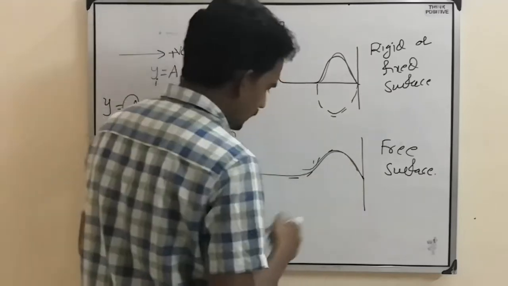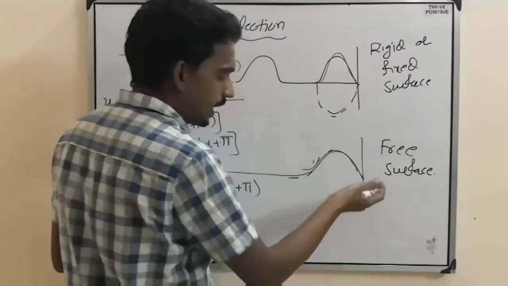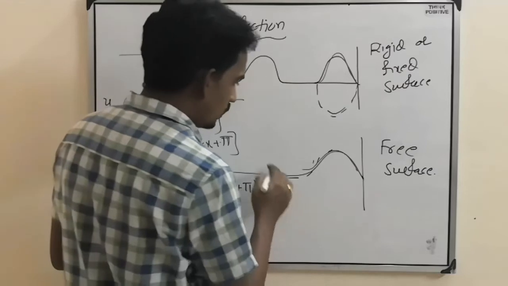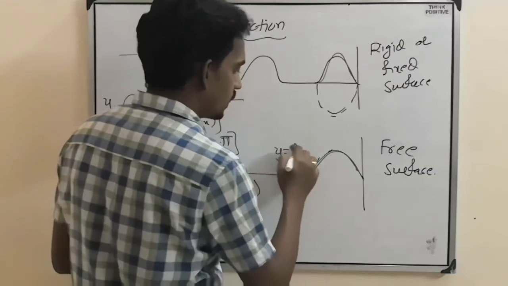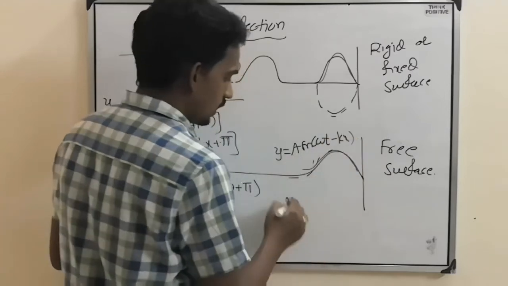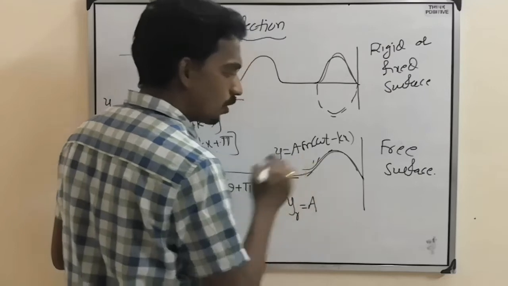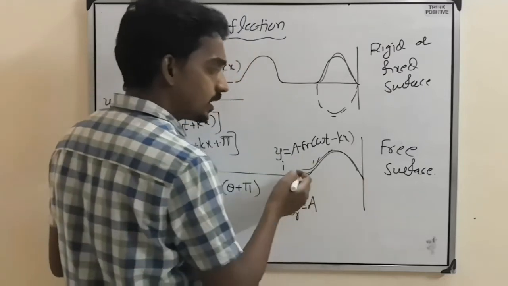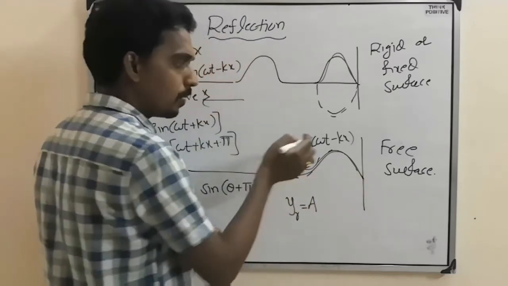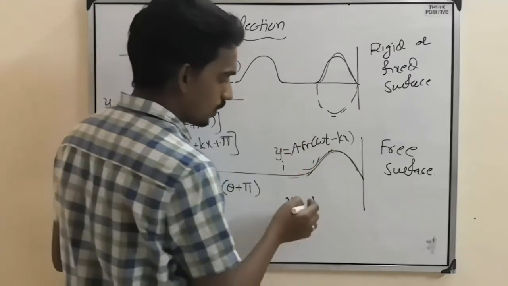In the same way, if it reflects back from the free surface, here it is coming back. So if the incident wave is A sine(omega t minus kx), then the reflected one will become plus A only, because a crest is reflected as a crest only. Plus A initially, plus A after also. That's why plus.